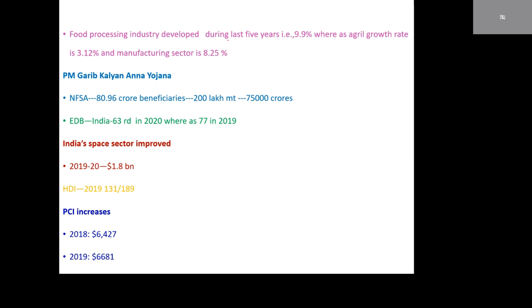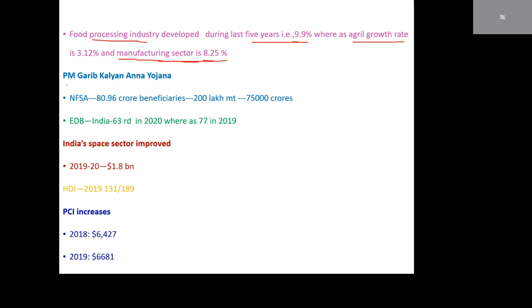Food processing developed during the last 5 years. Food processing means, suppose we are getting tomato juice from tomatoes, that is food processing. It has developed compared with the agricultural and manufacturing growth rates, whereas it is 9.9%. Agriculture is having only 3.12%, and the manufacturing sector is having 8.25%.